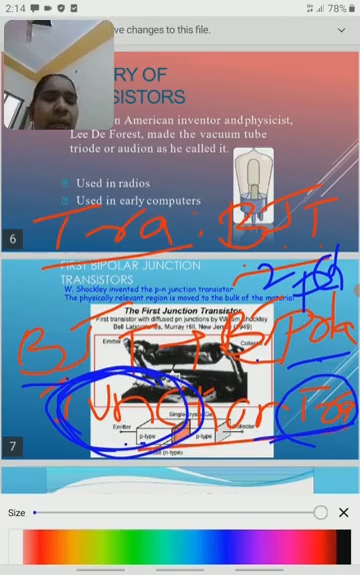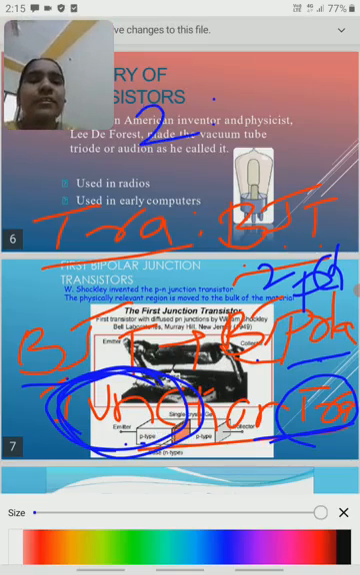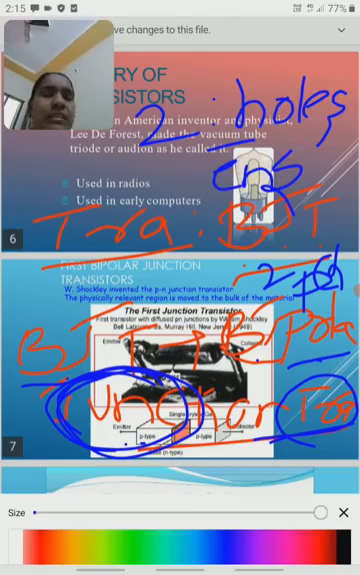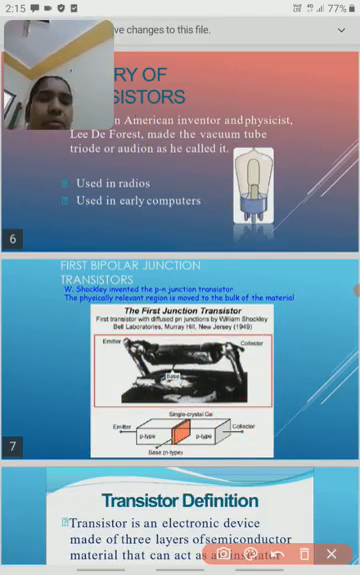So this BJT uses two types of charge carriers. A BJT or transistor runs by two types of charge carriers, that are holes and electrons. That is why we call it a bipolar junction transistor: it is run by holes and electrons. So here we will see some information about holes and electrons.